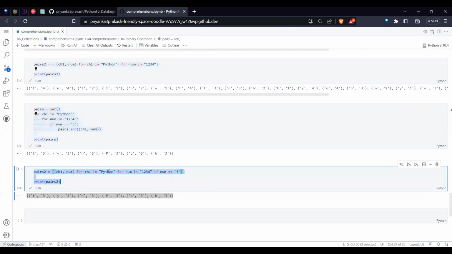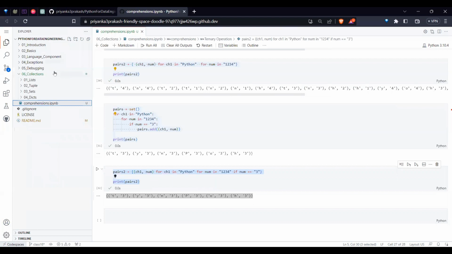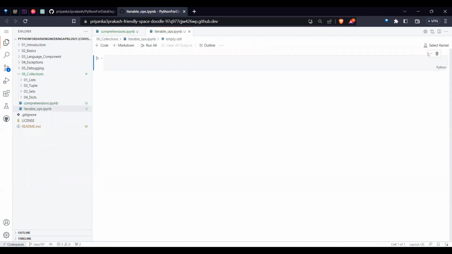Next, if I go further, there is another thing on iterables. Iterable operations: what are iterables and what operations can we do?